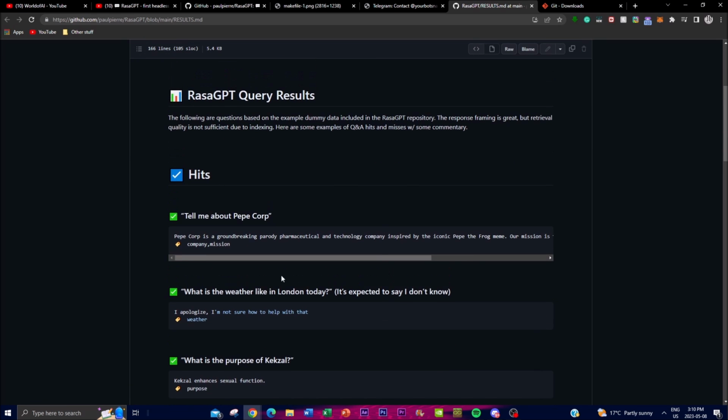Now, one of the great things is that you can do anything a regular chatbot would do. You can ask it certain things like, what is the weather like in London, and it says, I don't know. Obviously, because it's not able to retrieve all the types of data that comes from a regular LLM chatbot, but it's something that it will slowly learn and progressively understand as it has more libraries and indexes that help it retrieve data easily.